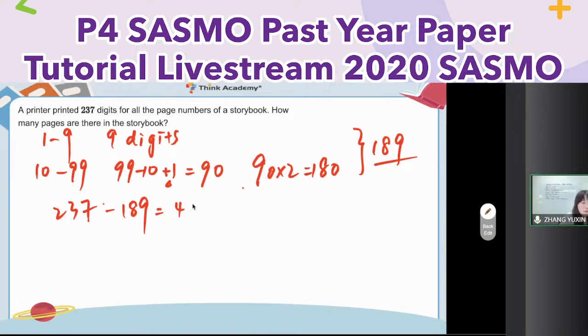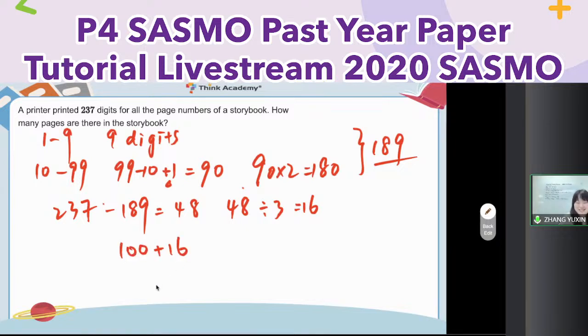is equal to 48. Okay, so 48 digits is for 3-digit numbers here. Let me see how many numbers. Each of them has 3 digits. So 16 numbers. Okay, so 16. 3 digits from 100. 100 plus 16.